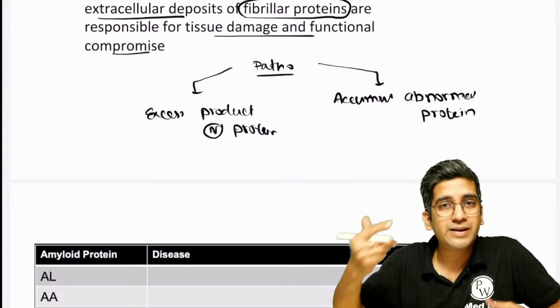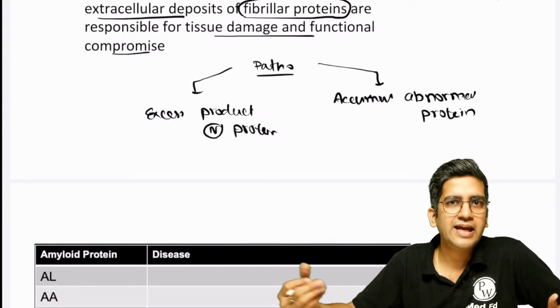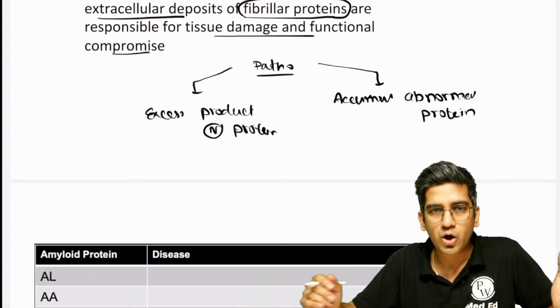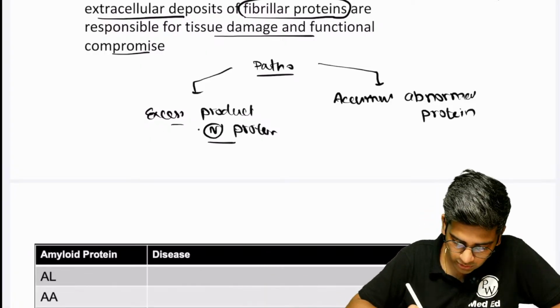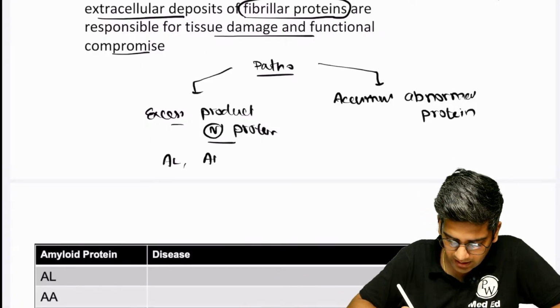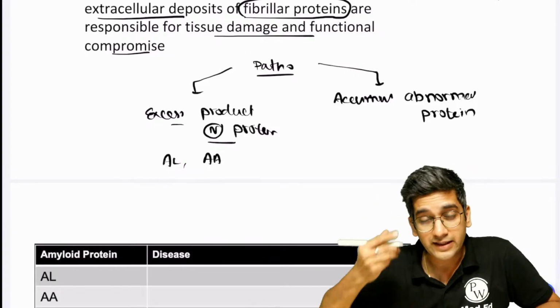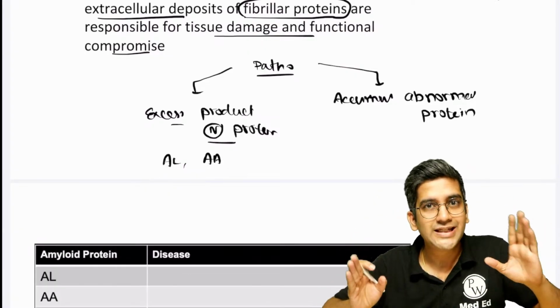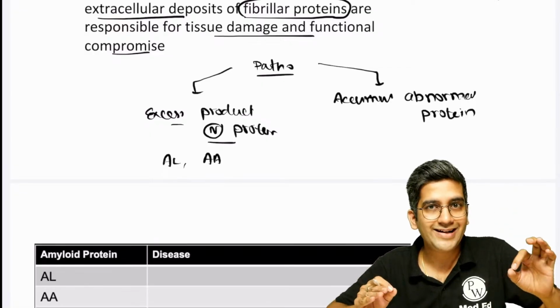A normal protein could be as simple as your light chain, AL amyloidosis, right? Serum amyloid A protein in chronic inflammation related amyloidosis, right? All of them are normal proteins produced in excess. AL, AA, everything, right? ATTR is very, very unique. It can fall in both. Senile systemic amyloidosis, ATTR is a normal protein.